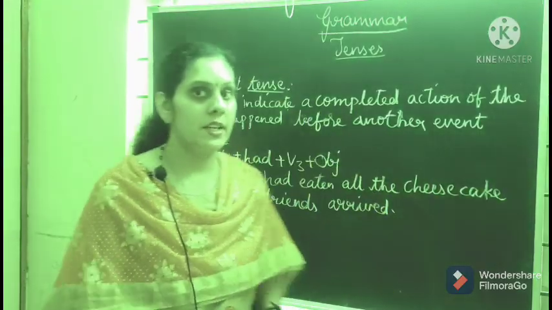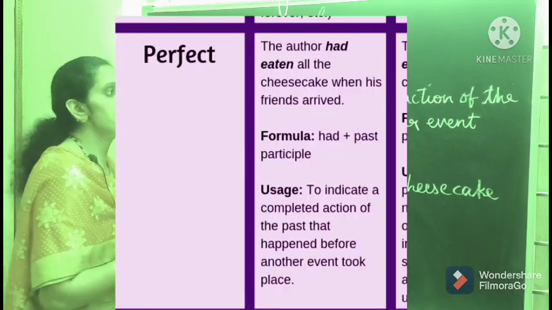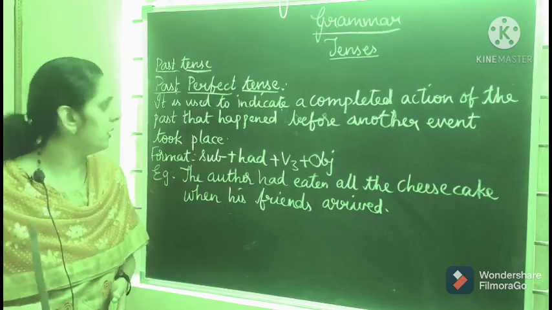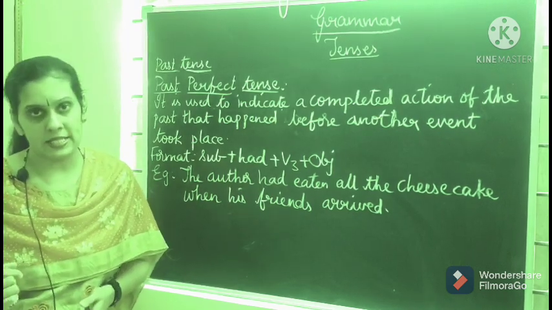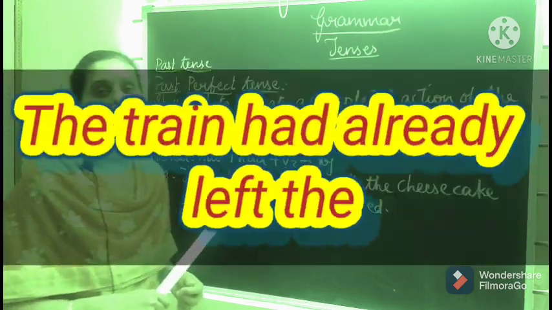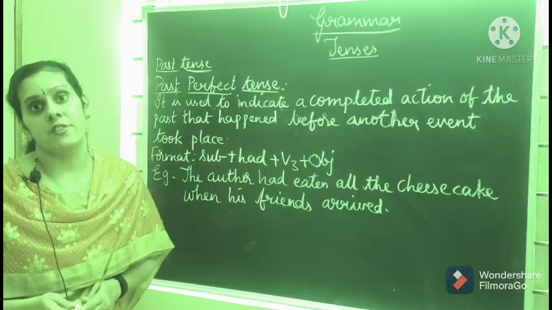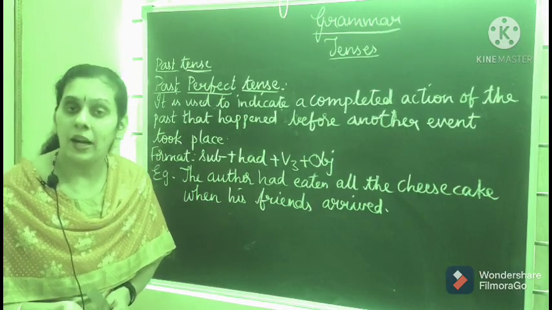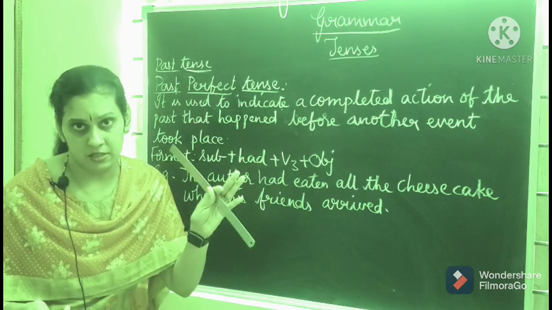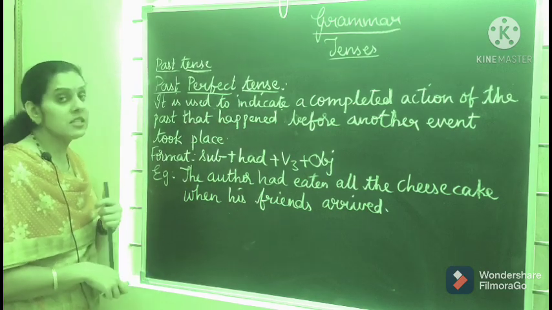Okay students, now let us see the next type of tense, that is past perfect tense. It is used to indicate a completed action of the past that happened before another event took place. So what happened before another event took place? Like, the train had already left the station when we arrived. When we arrived, what happened? The train had already left the station. So that action finished before another action took place.